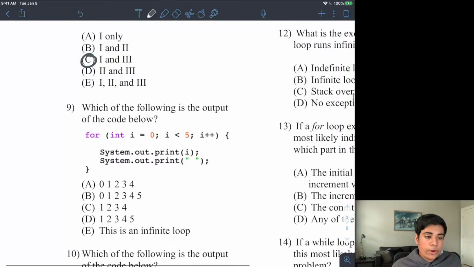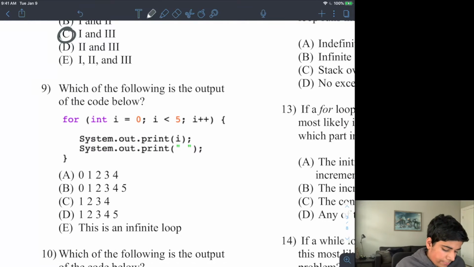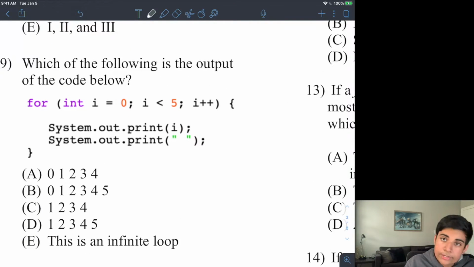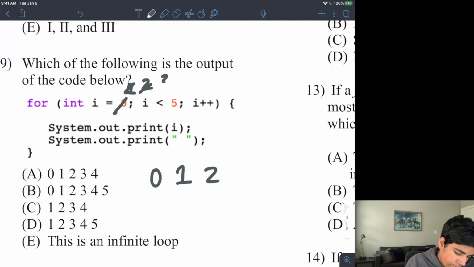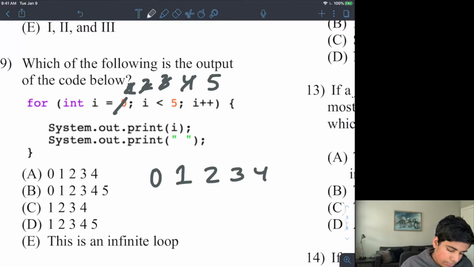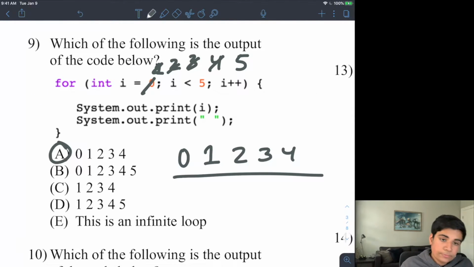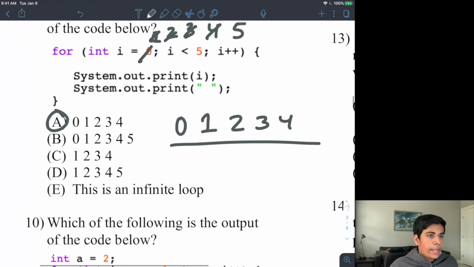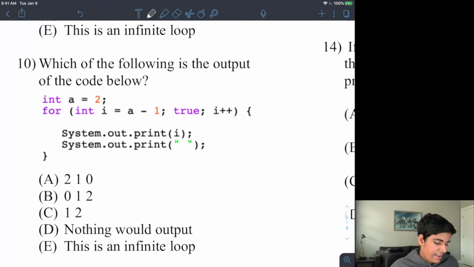All right, so now for number 9, and this is a very simple for loop. What is the output of the code below? Well, I start out with 0. 0 is less than 5, so I print out 0. And then I increment this value to 1. 1 is less than 5, so I print out 1. Then this changes to 2. I print out 2, 3, 4. And then when this changes to 5, 5 is no longer less than 5, so it stops running, and my output is 0, 1, 2, 3, and 4. Okay?